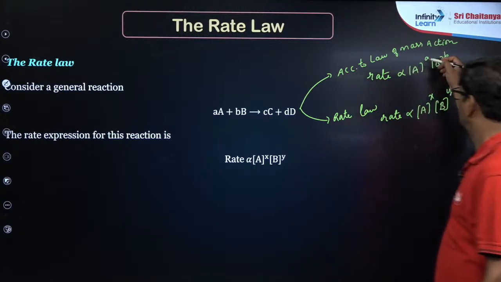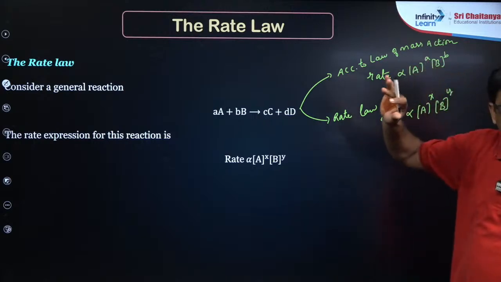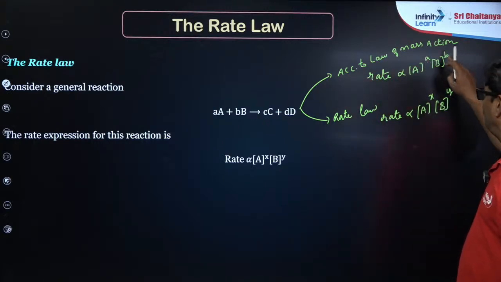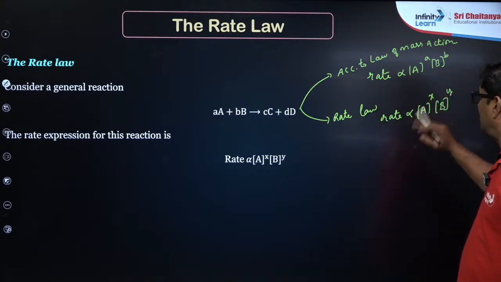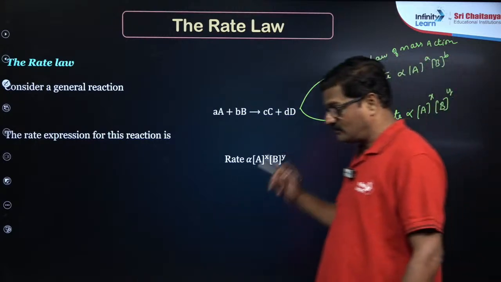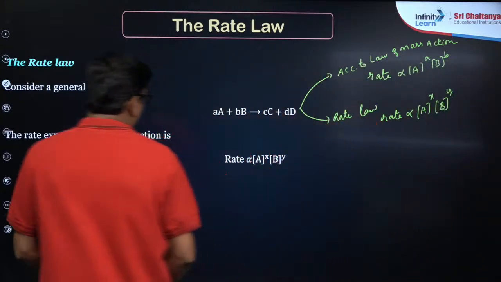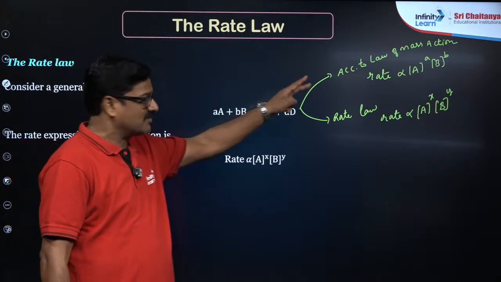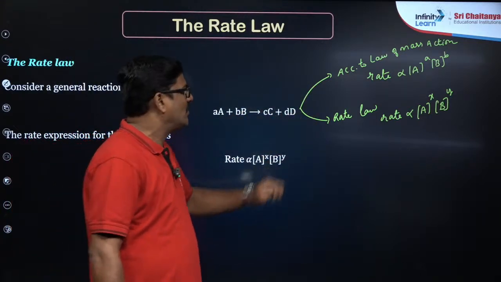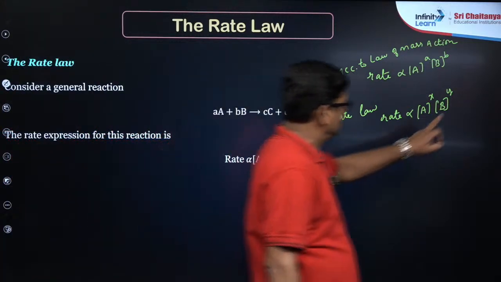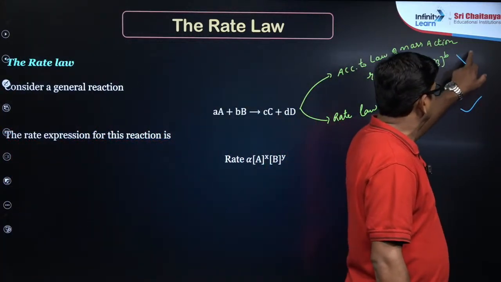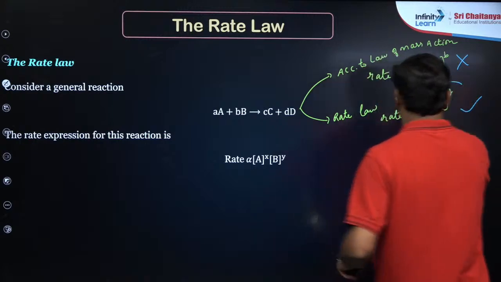Can x be equal to a? It may or may not be. Can y be equal to b? It may or may not be. But x and y are experimentally determined values, whereas a and b are the numbers from the balanced equation. So in chemical kinetics you have to follow this, and we don't follow that because this is experimental.